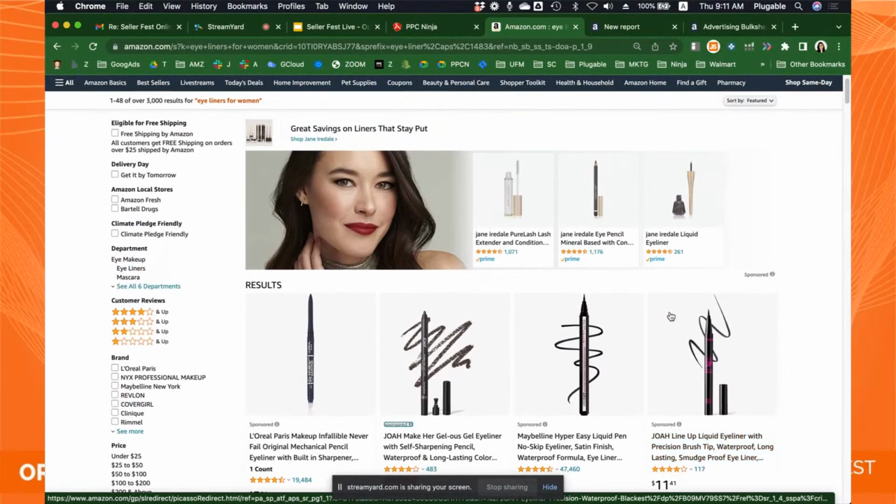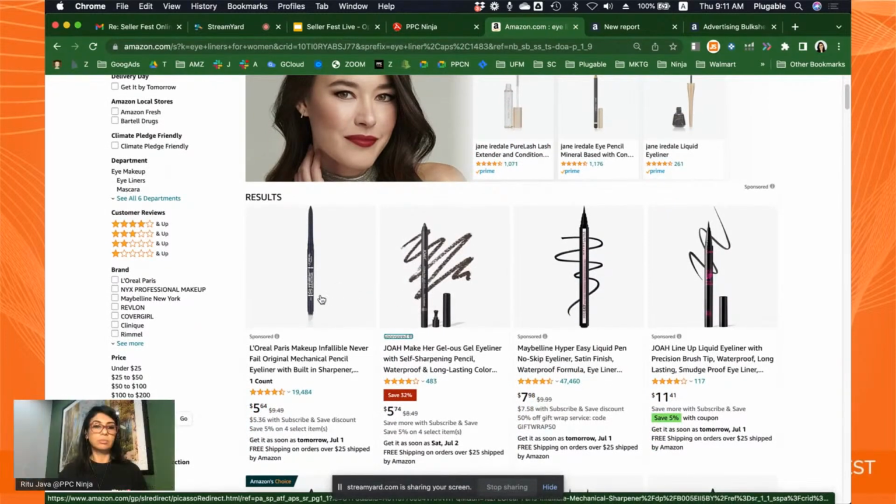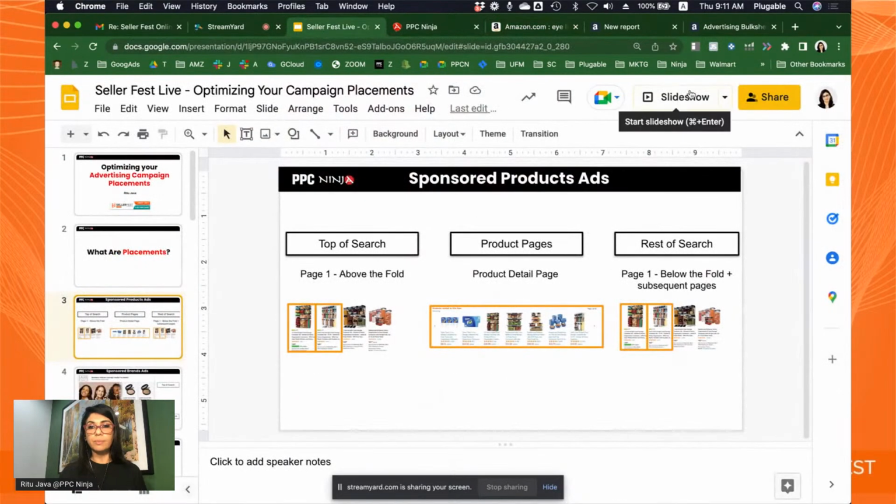Now, if I were looking for eyeliners for women, I'd be like, okay, I'm going to pick from one of these. If this satisfies me, I'm going to click into it. I'm familiar with L'Oreal. I may not be familiar with this, but I look at the price and say, okay, this looks okay. Oh, there's a discount on this, maybe okay. So you'll click into this and you'll buy it. This is top of search and the power of top of search.